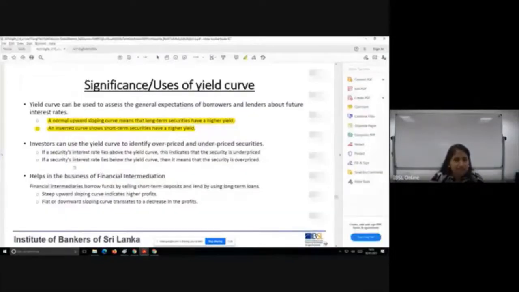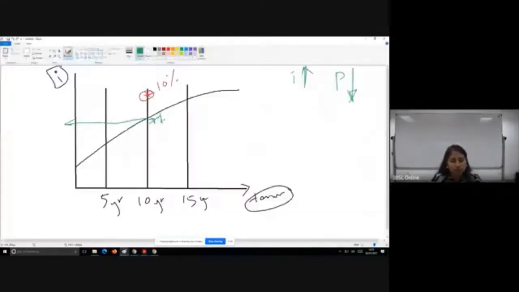Similarly, if the security's interest rate lies below the yield curve, that means the security is overpriced. Same scenario, but we're looking at a 5-year bond. Let's assume the 5-year average is 5%. But there is a security in the market. Some company has issued a bond, and that bond is giving you an interest rate of 3%.